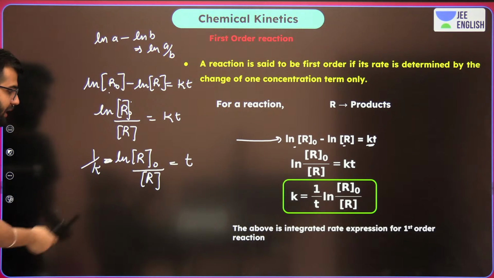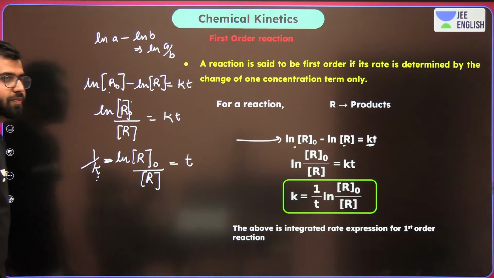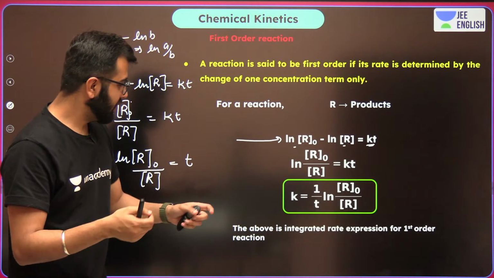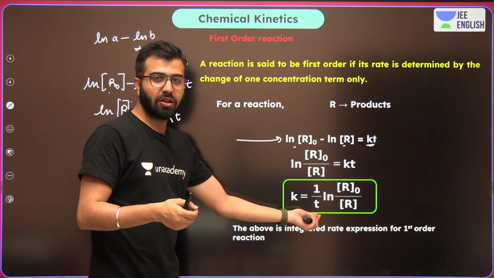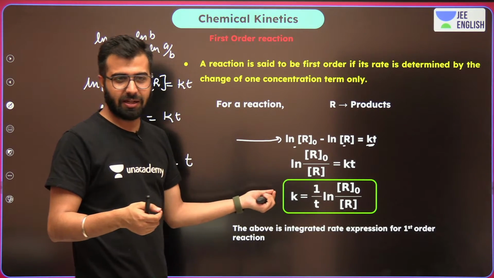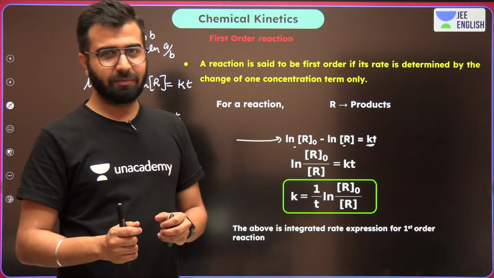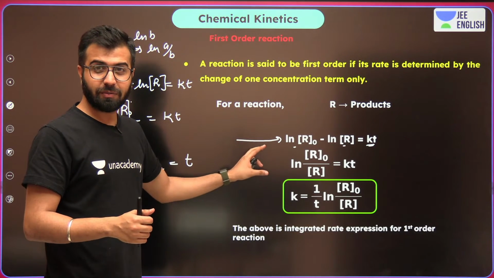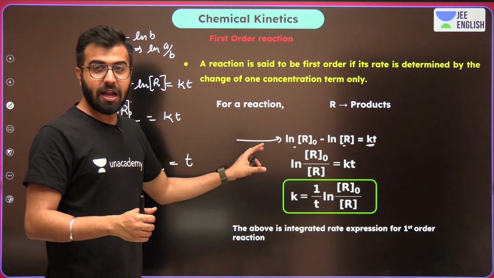Whenever you have to calculate time when the rate constant is given to you, and whenever you have to calculate the rate constant when time is given to you, simply take T on the other side, keep K on the same side. So this is what you have to remember. Guys, are you noting these equations down? Let me know.